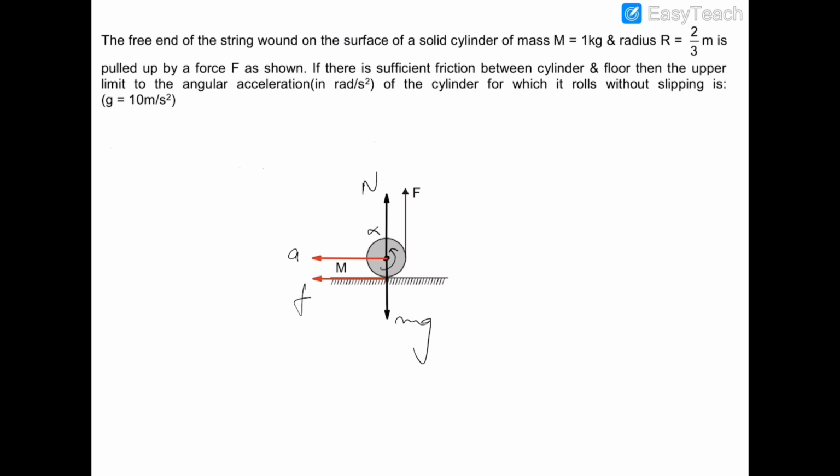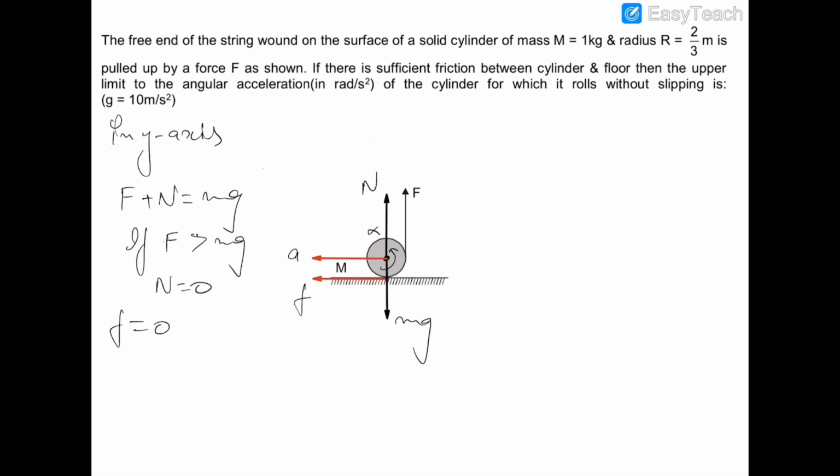If we write down the equation of forces in the y-axis, F plus normal reaction is equal to mg, and we can increase this F till the normal reaction becomes 0. If F is greater than mg, then the normal reaction will become 0, and therefore the friction will become 0, because there is no contact with the surface.